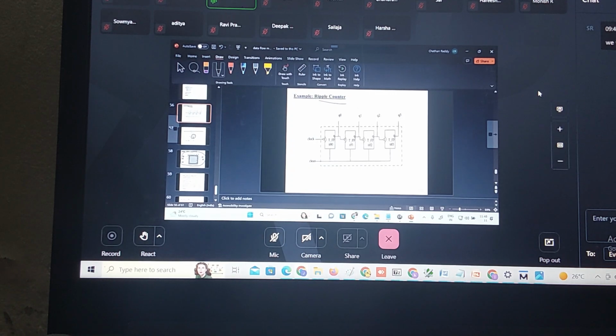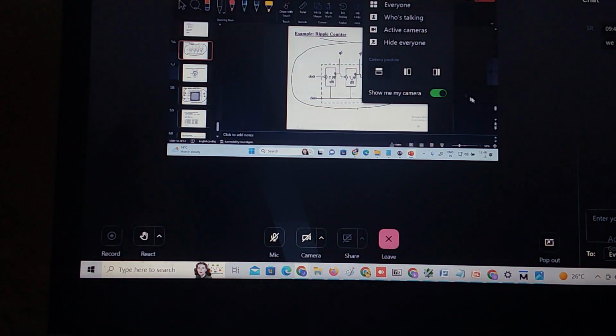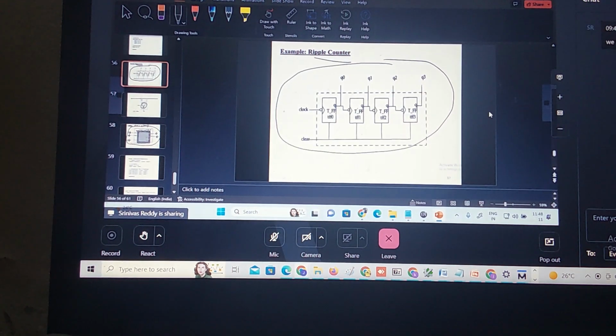Did you understand? Now we should write a program for this. First write the D flip-flop. From the D flip-flop, the T flip-flop. Use the T flip-flop to design the what? Ripple counter. Asynchronous ripple counter.